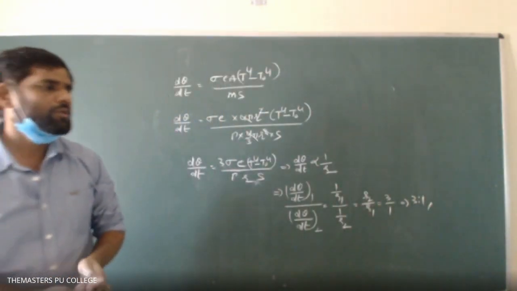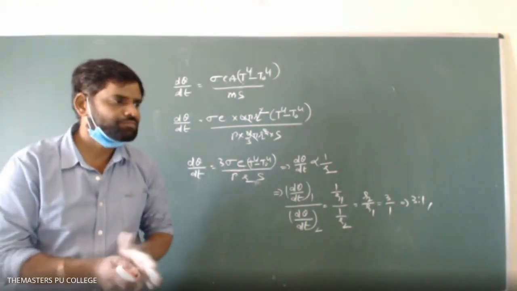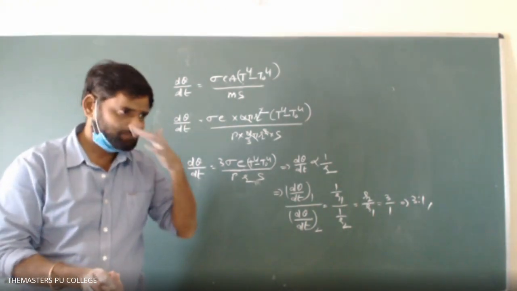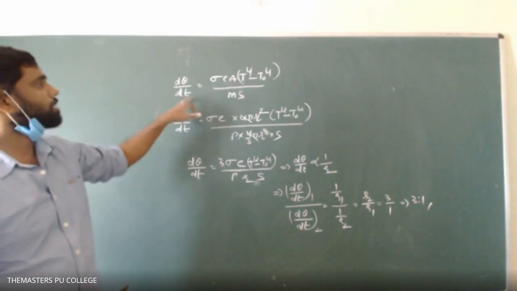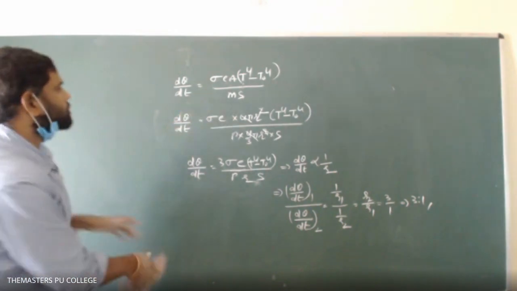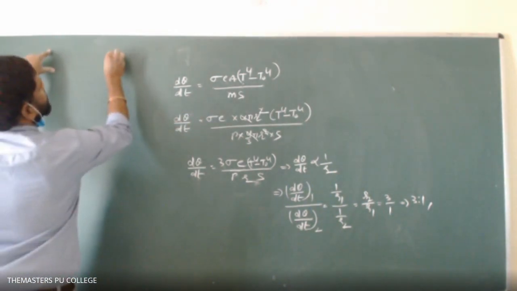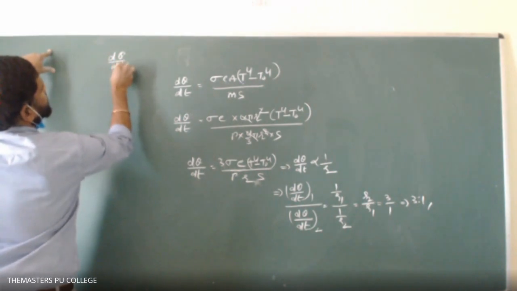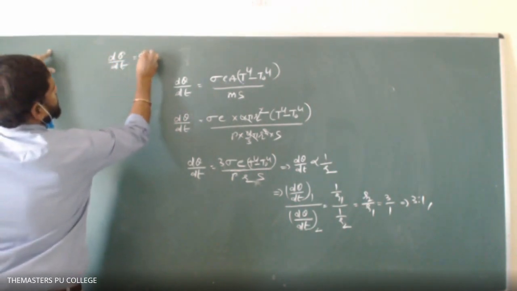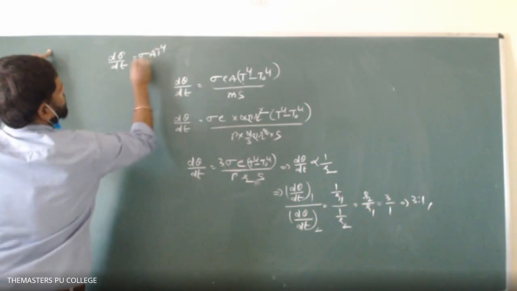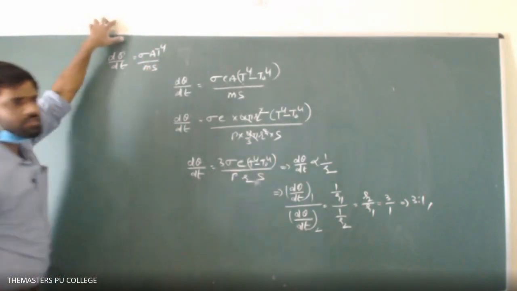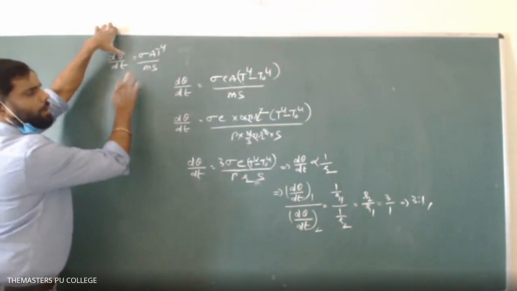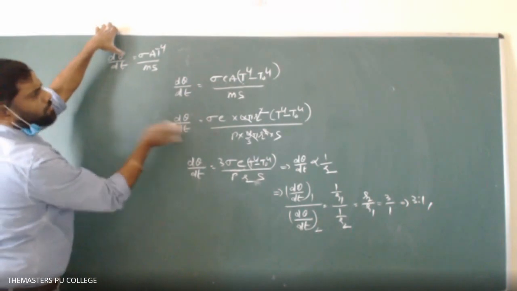Got it, all of you? So the formula is understood. The general formula we got is d theta by dt equals sigma A T power 4 divided by m s. This is for a perfect black body, but in the problem they didn't mention a perfect black body.